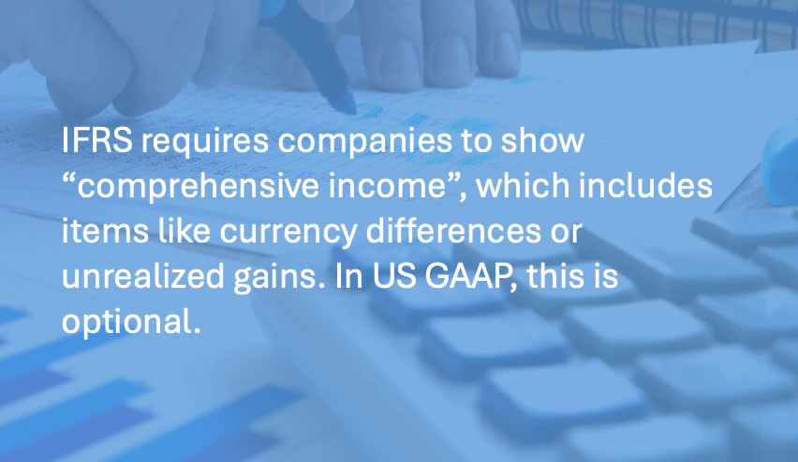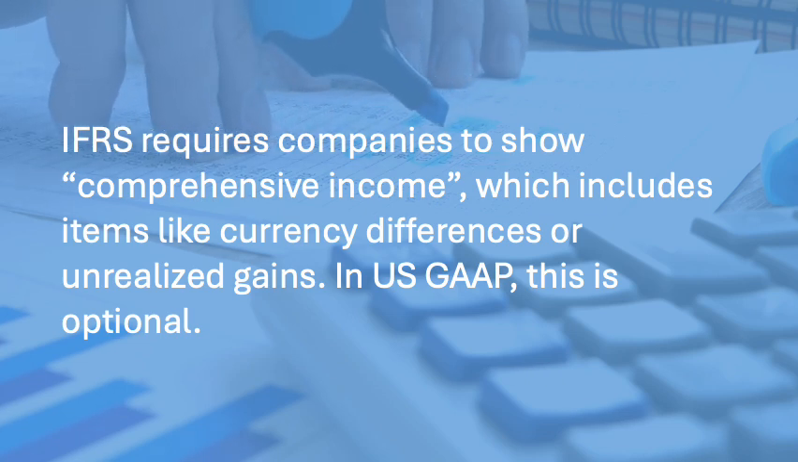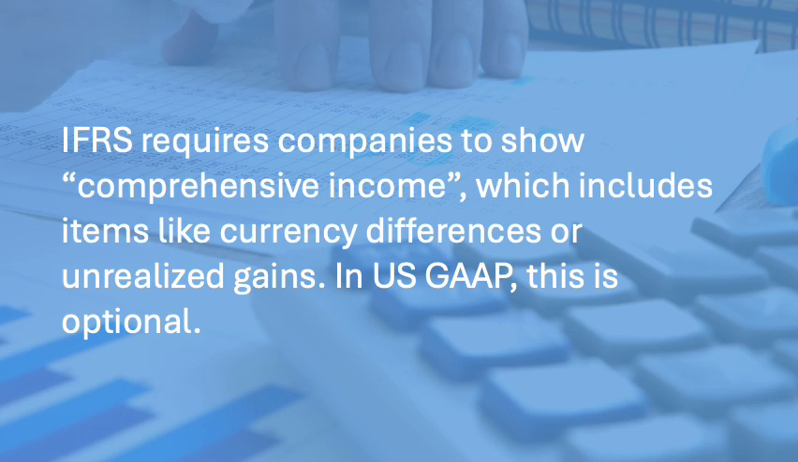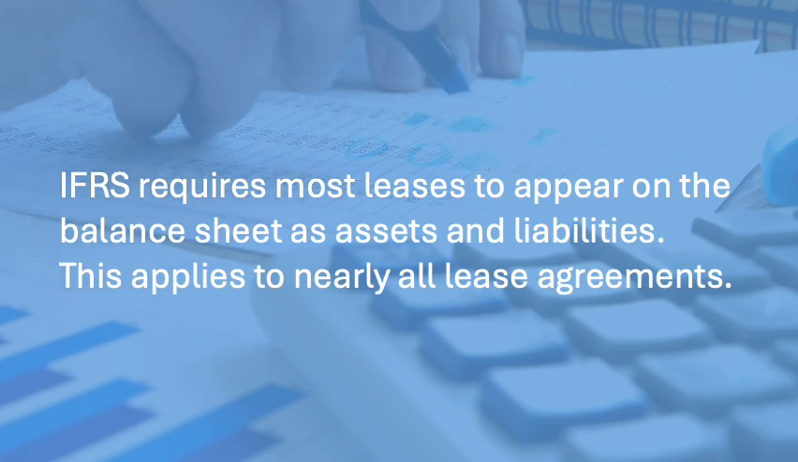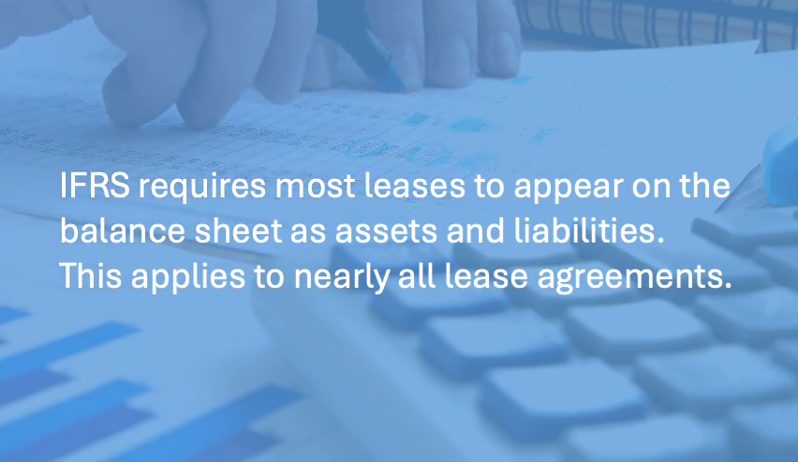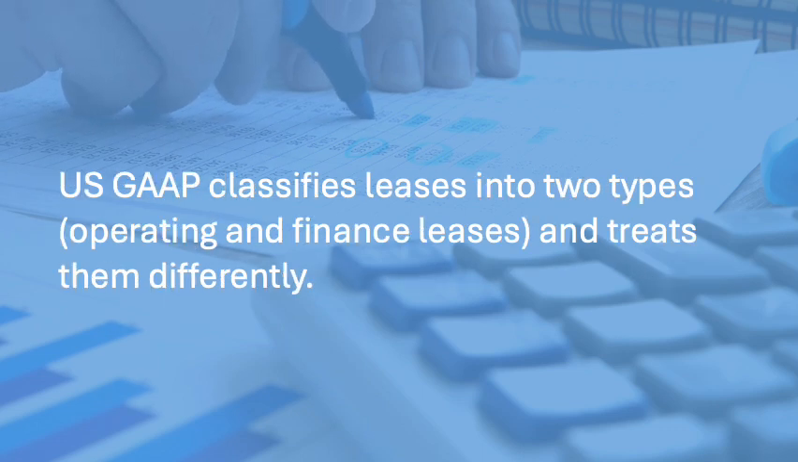IFRS requires companies to show comprehensive income, which includes items like currency differences or unrealized gains. In US GAAP, this is optional. IFRS requires most leases to appear on the balance sheet as assets and liabilities. This applies to nearly all lease agreements. US GAAP classifies leases into two types, operating and finance leases, and treats them differently.